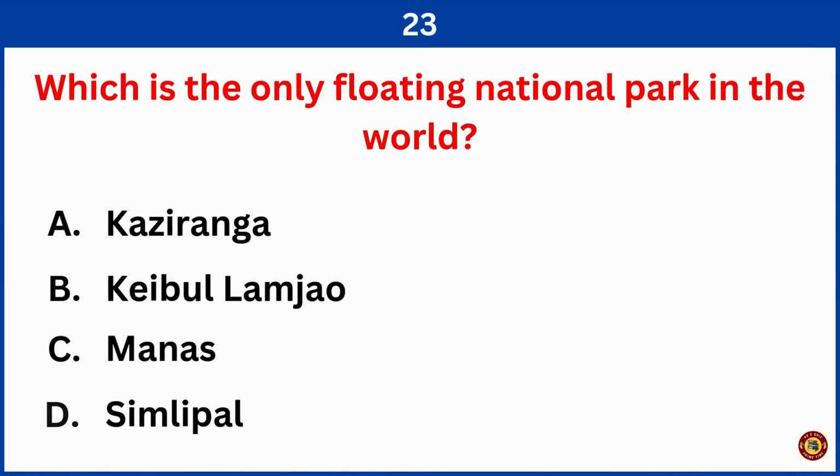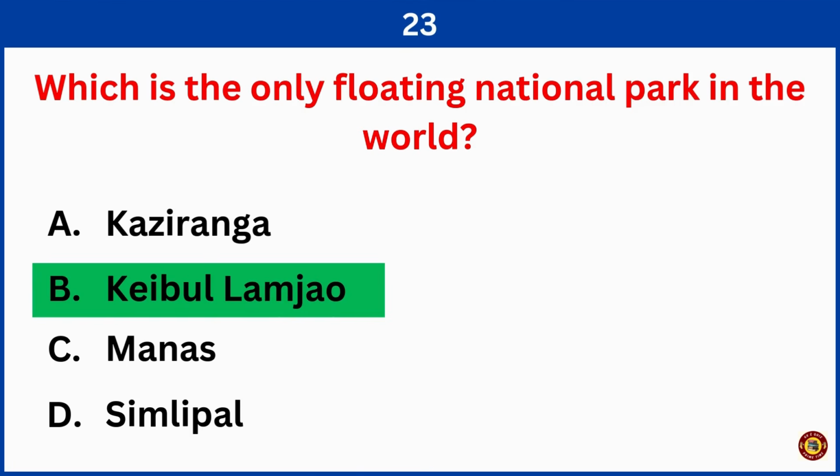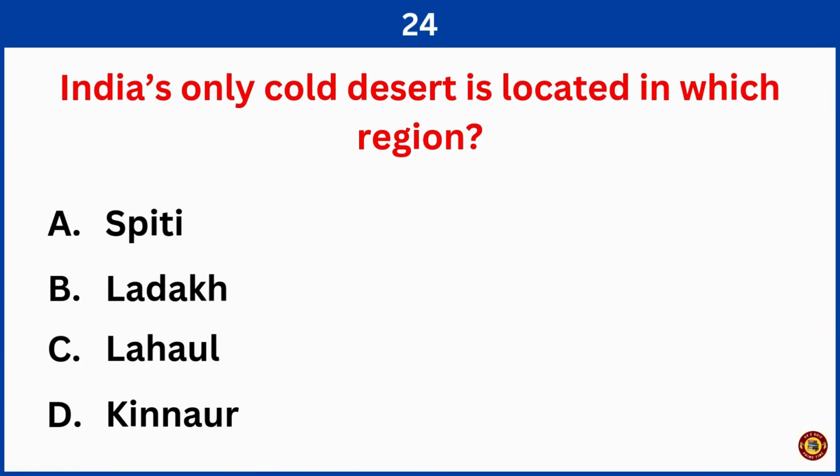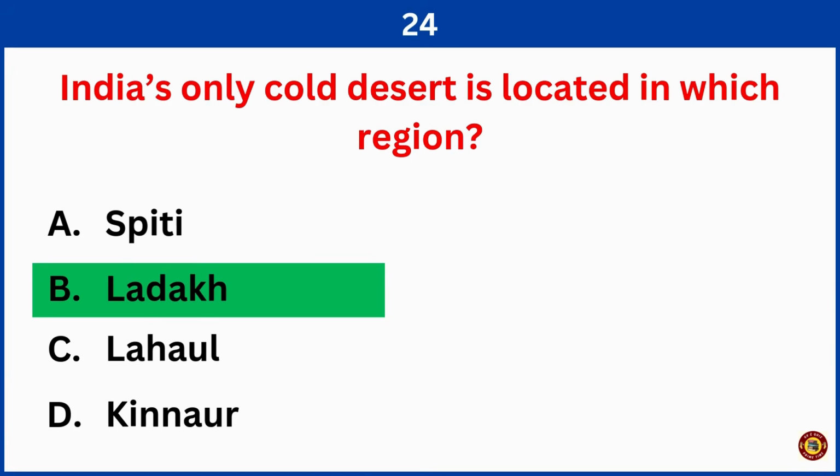Which is the only floating national park in the world? Right answer is option B, Keibul Lamjau. India's only cold desert is located in which region? Right answer is option B, Ladakh.